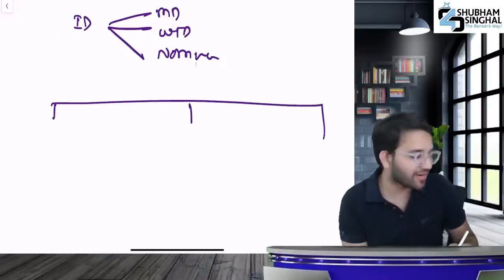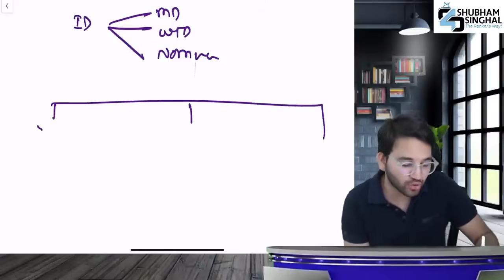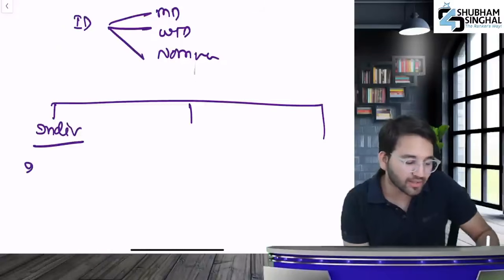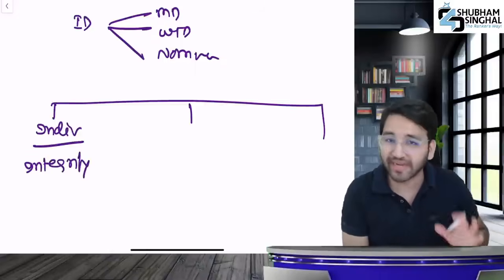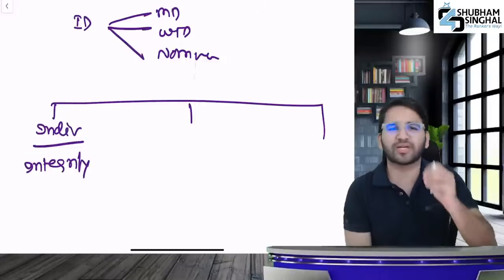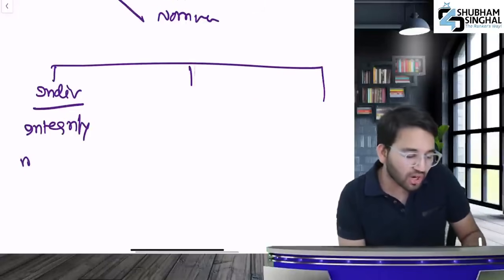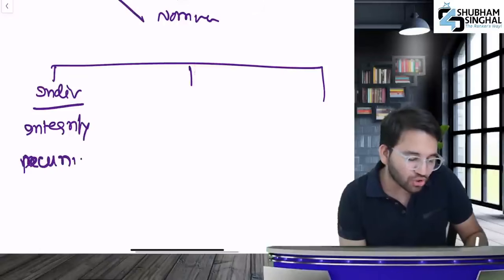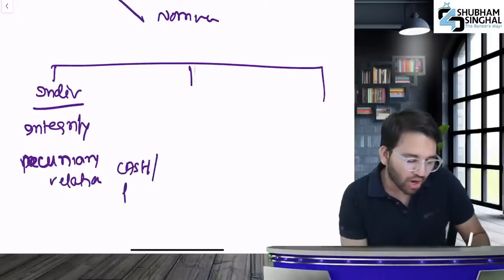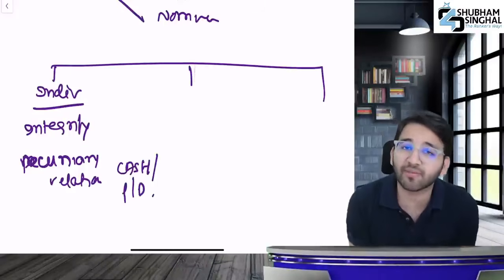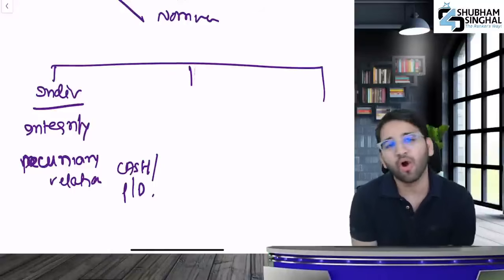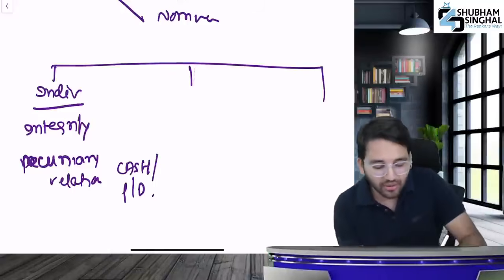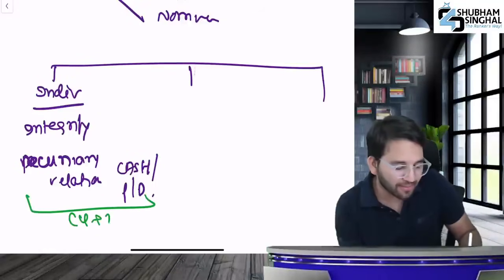Then I divided it into 3 categories. First of all, we talk about the individual. If we are talking about an individual, he should be a person of integrity and should have relevant experience and expertise. After that, he should not have any pecuniary relationship with the company, associate, subsidiary, holding or promoter or director. Pecuniary relationship means monetary relationship. With whom? With the company, associate, subsidiary, holding, or with promoter or director. In which year? In the current year and preceding 2 financial years.